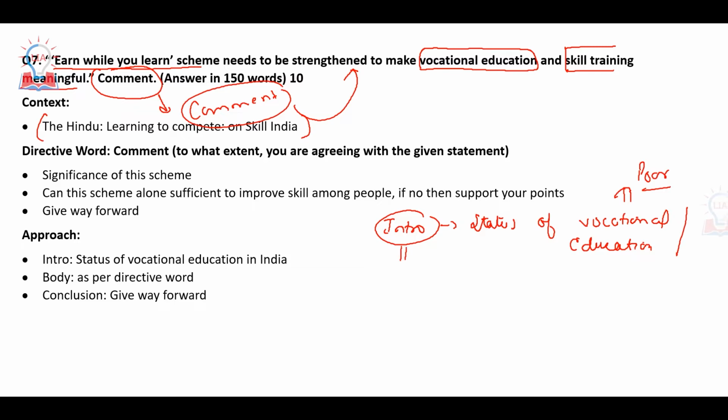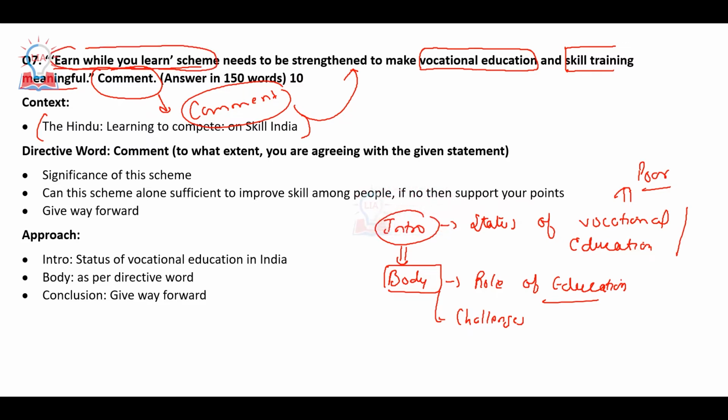Then in the body you have to mention the role of vocational education. Okay, then you have to mention the challenges part. Then you can also mention to what extent this scheme is going to help.